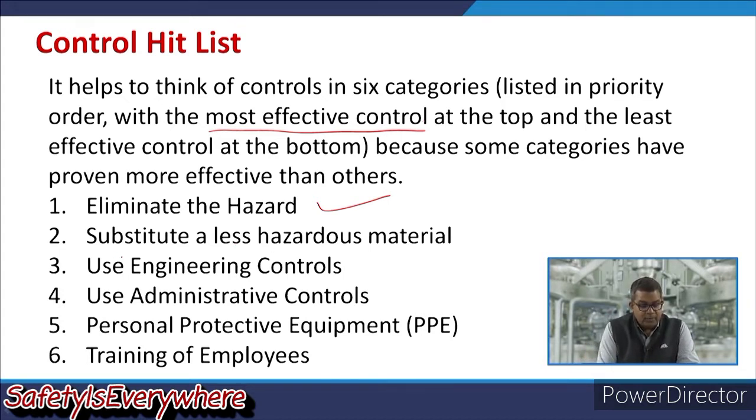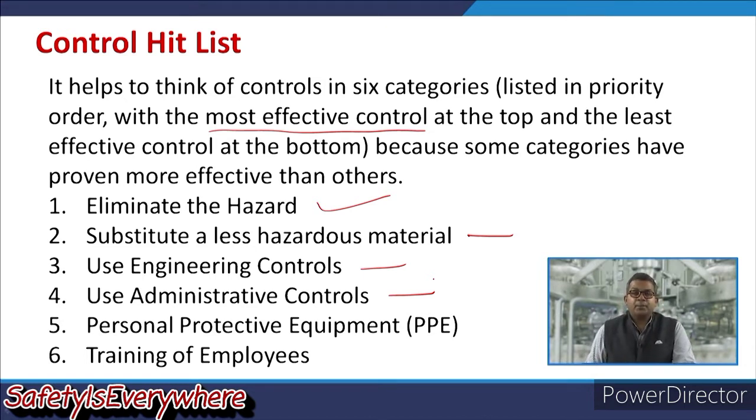Now, minimization may be achieved by the substitution of a less hazardous material. Number 3 may be use of proper engineering controls. You may use the administrative control. Sometimes this administrative control may include controlled zones, adopting the protocol of the controlled zones so that common people, or those who are not required at that workplace, may be cordoned off from going into the controlled zone. So, these are some examples of use of administrative control.